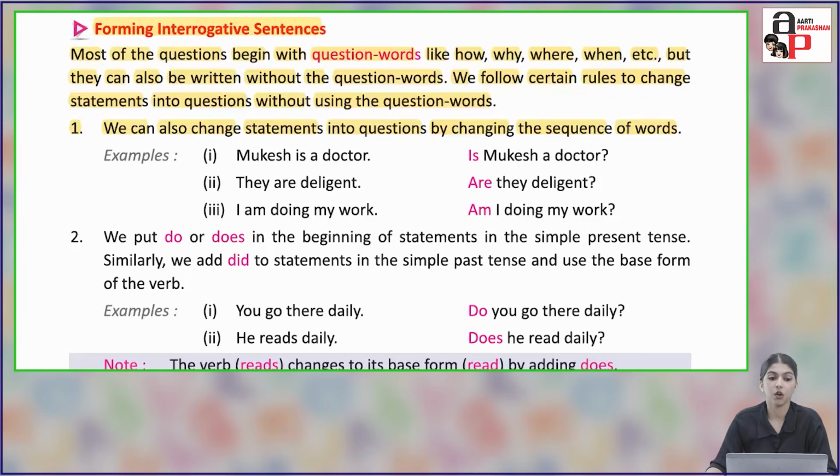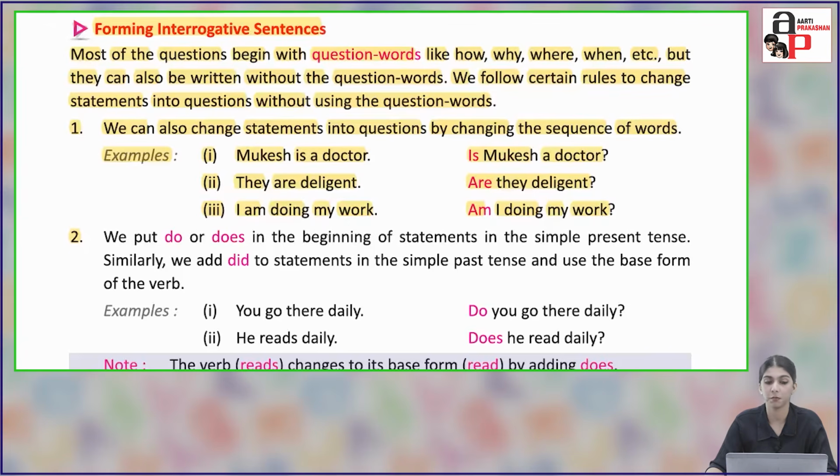First, we can change statements into questions by changing the sequence of words. So, how can we convert a statement into a question? Just by changing the sequence of words. Examples: Mukesh is a doctor. Is Mukesh a doctor? Question mark. So here we change the statement into the question. They are diligent. Are they diligent? Question mark. I am doing my work. Am I doing my work? Question mark.